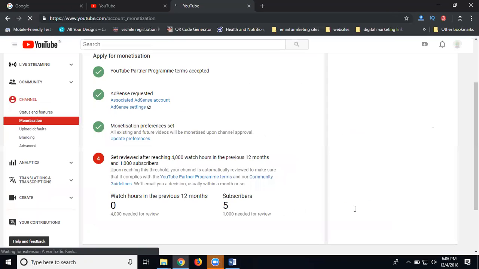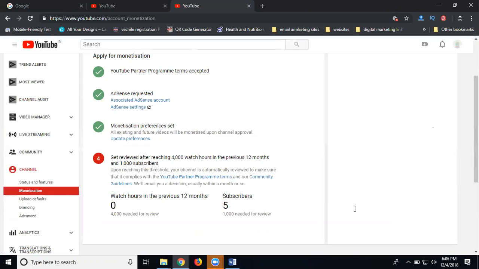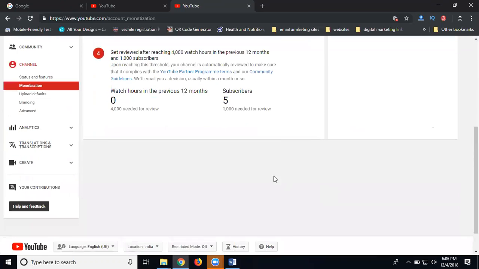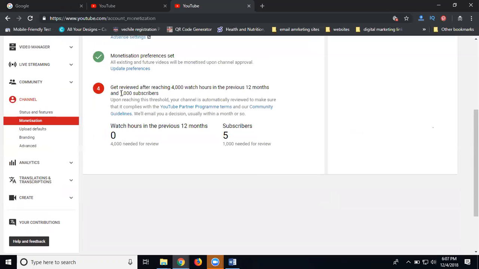If anyone asks what the monetization policies are, that is called the 5 types of ads. Display is the default, overlay, sponsor card, skippable and non-skippable ads. Now here, this is my final one.